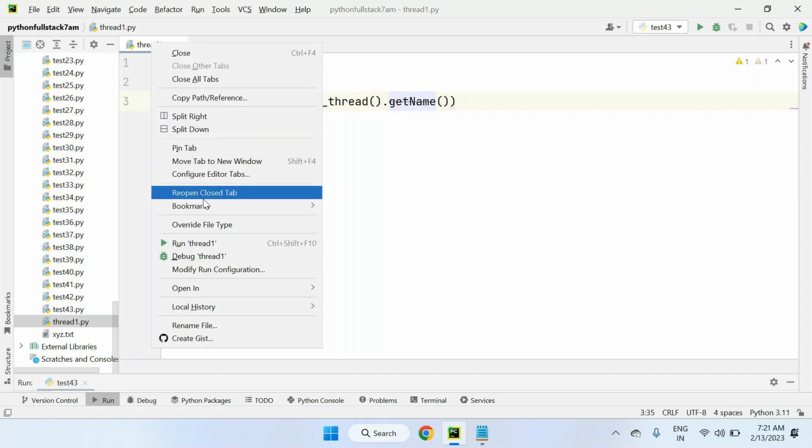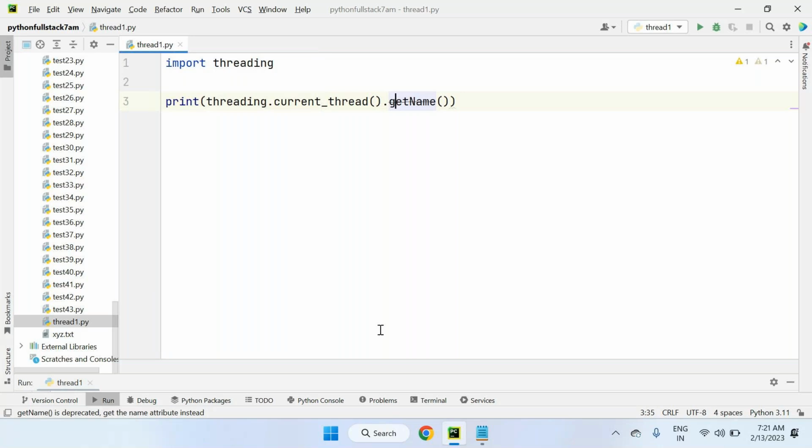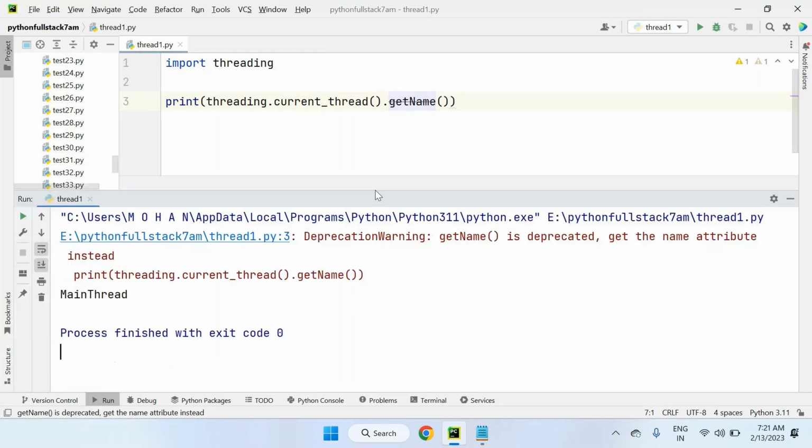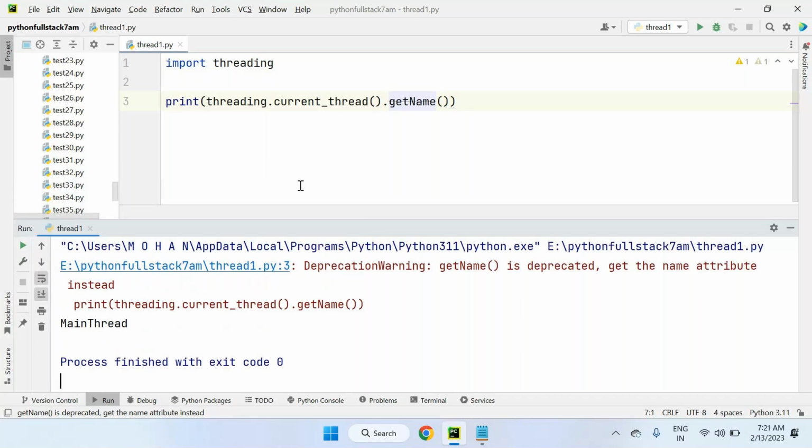Let's run this thread1.py. Now you can see we got the output clearly. We are looking at the current executing thread: threading is a module name, current_thread is the method name, get_name is a method name. We have the main thread only. Yes, fine. But along with this, we got warnings, or not? What warning? Deprecation warning. They are saying get_name is deprecated, meaning it's not recommended in the Python version you are currently using.